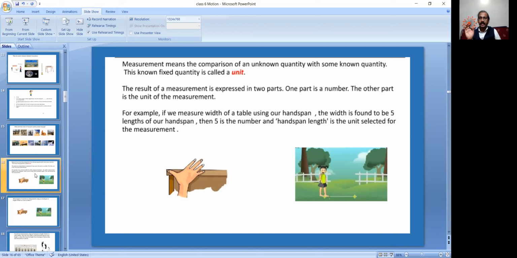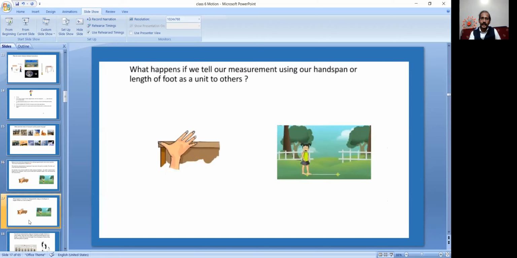For example, from your house to school is 3 kilometers. There is a kilometer. Like that, how many? 3. 3 is a number, and kilometer determines the length. Clear? That's called a unit.